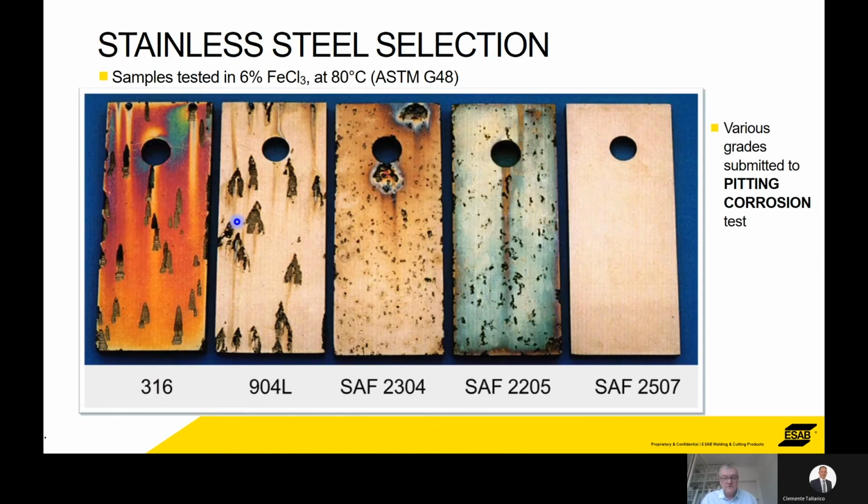In terms of corrosion, this illustration shows the various grades of stainless steel and the effect of this G48 corrosion test. So all of these test pieces have been immersed in this 6% ferric chloride at 80 degrees.